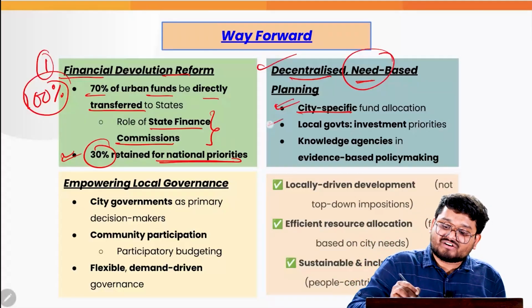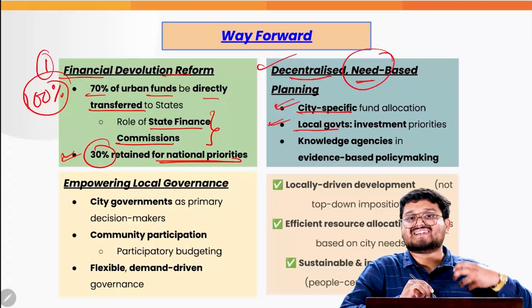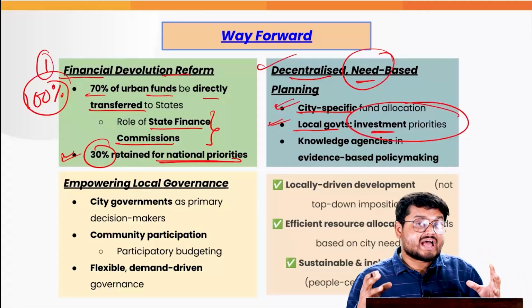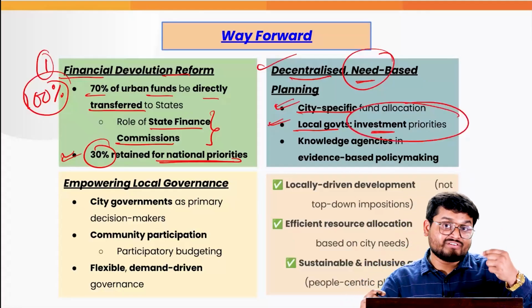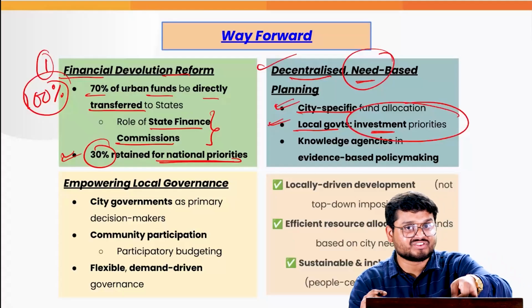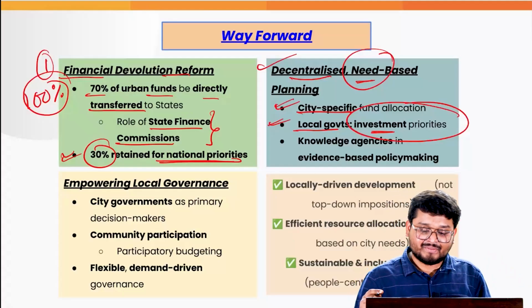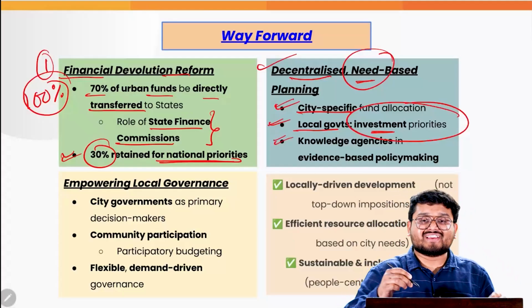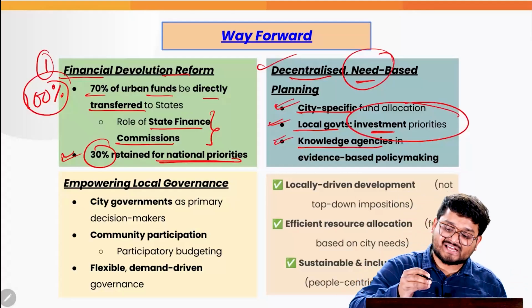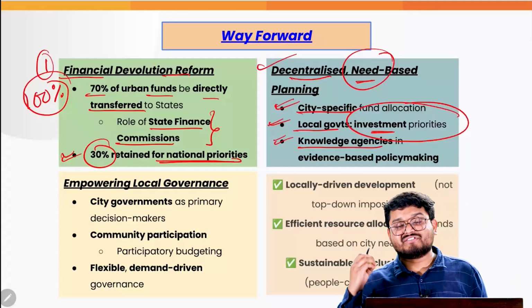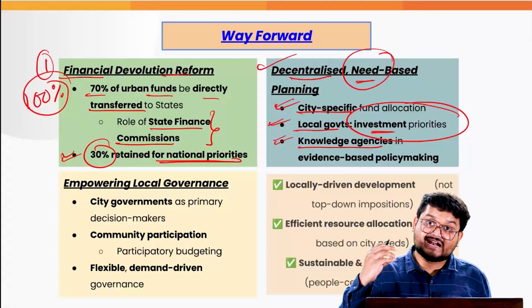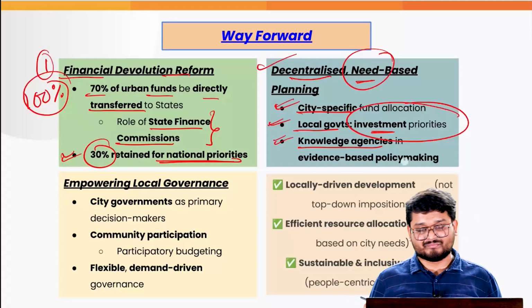Next, the local government should also have some targets of investment. They must have the agency of investing in those public services which are extremely crucial for the public. And finally, the various knowledge agencies that we have, for example the Niti Aayog, must have a better amount of research and data-driven policy making in the same.